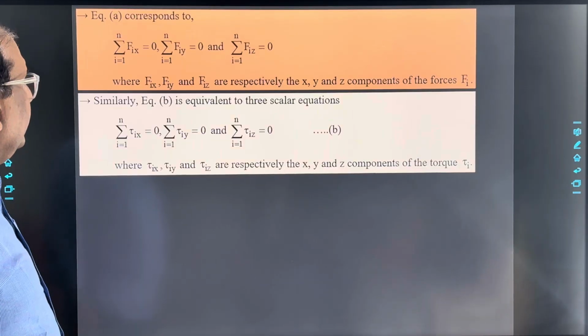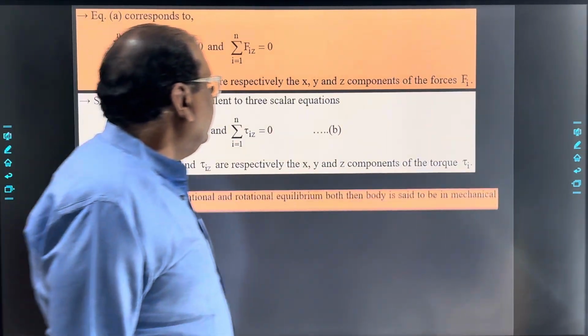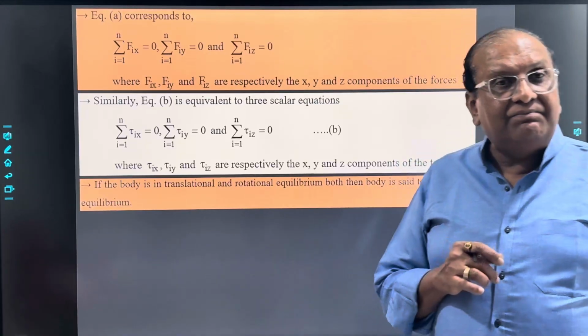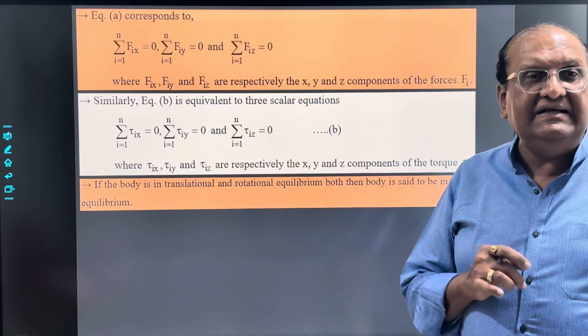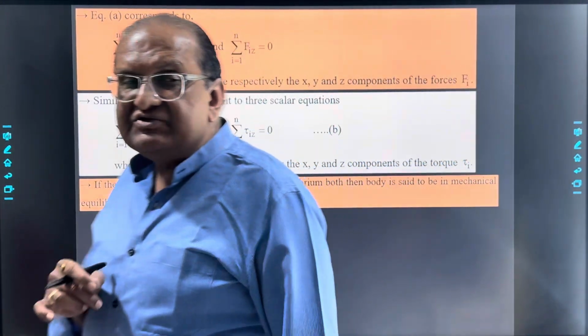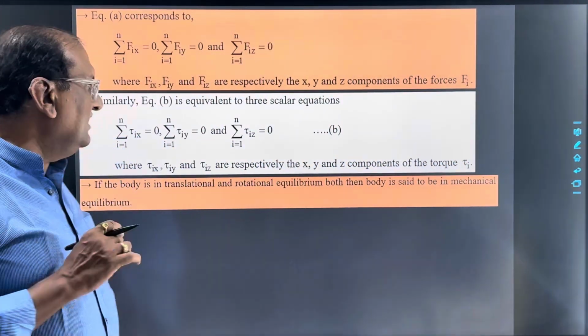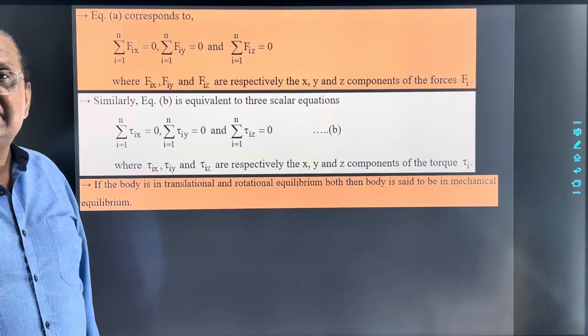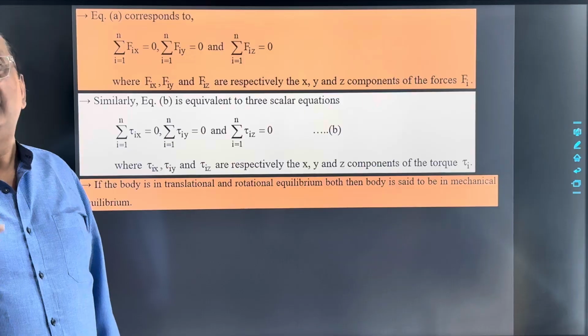Now here, if conditions A and B both are satisfied, it implies that if the body is simultaneously in translational as well as in rotational equilibrium, then we can say the body is in mechanical equilibrium.